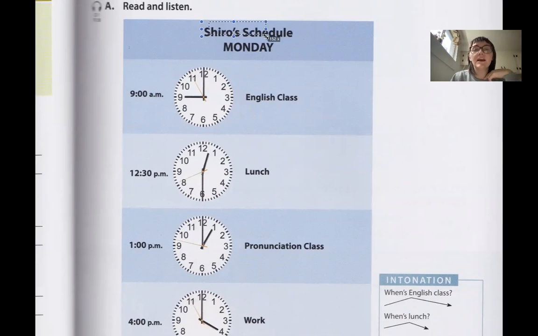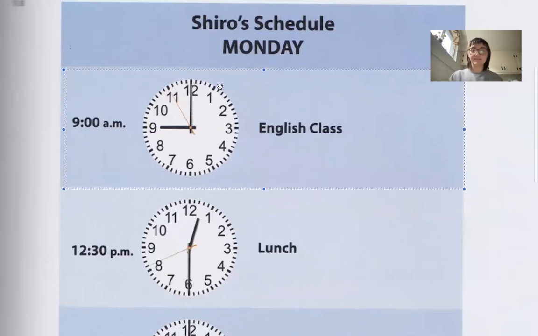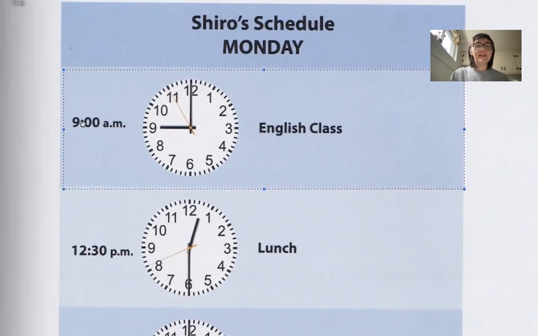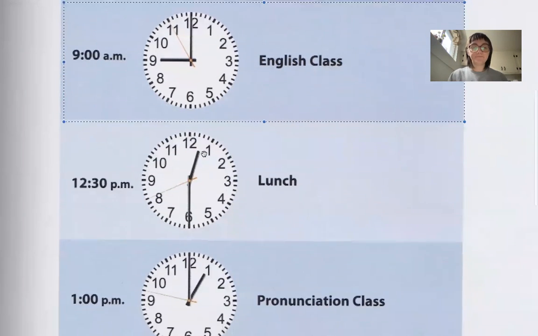So this is Shiro's schedule for Monday. We have Monday right here. The first part right here, we have English class. English class is at 9 a.m. So this is 9 a.m. on the clock.